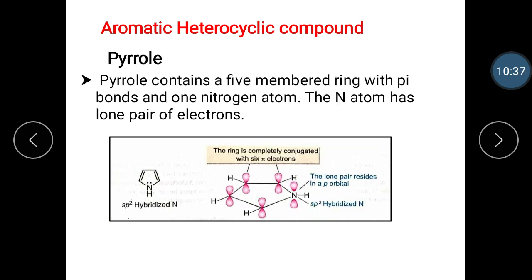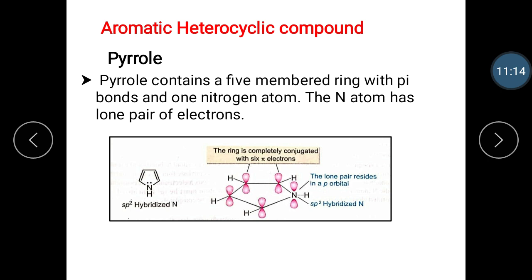Then the next example is pyrrole. Pyrrole contains a 5-membered ring with 2 pi bonds and 1 nitrogen atom. The nitrogen atom also has a lone pair of electrons. Pyrrole is cyclic and planar, with a total of 4 pi electrons from the 2 pi bonds, and the question is whether the non-bonded electron pair is localized on the nitrogen or part of the delocalized pi electron